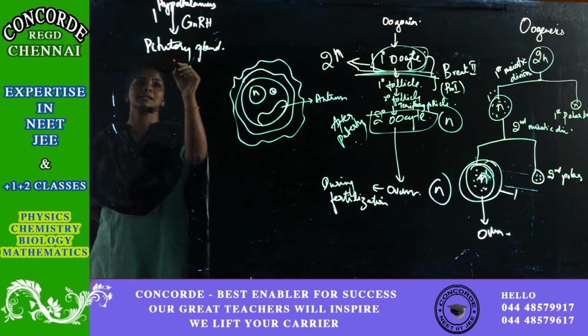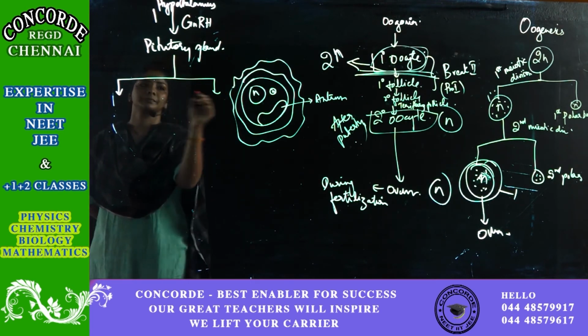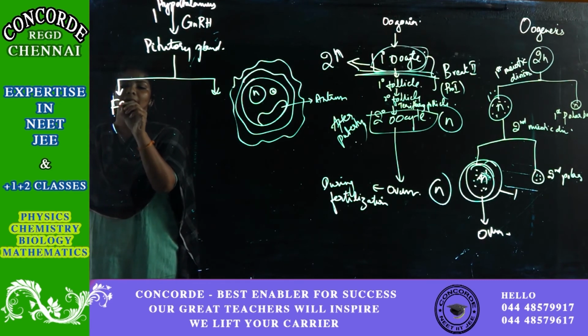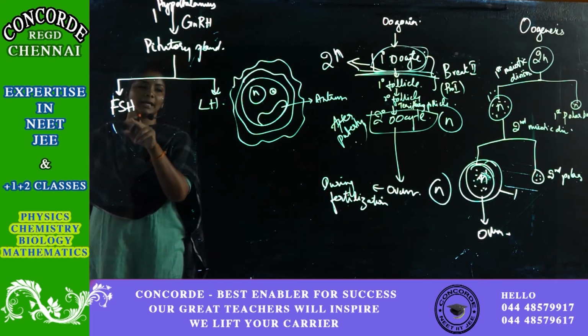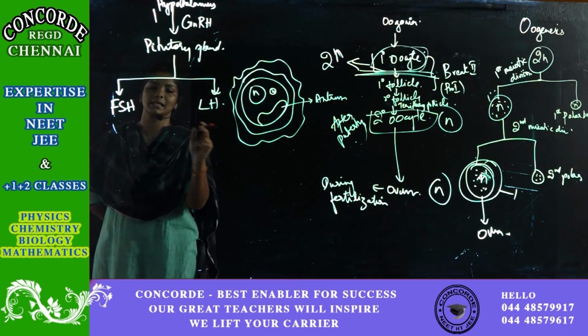Then what happens is the pituitary will release two sets of hormones. One is FSH and the other one is LH, follicle stimulating hormone and luteinizing hormone.